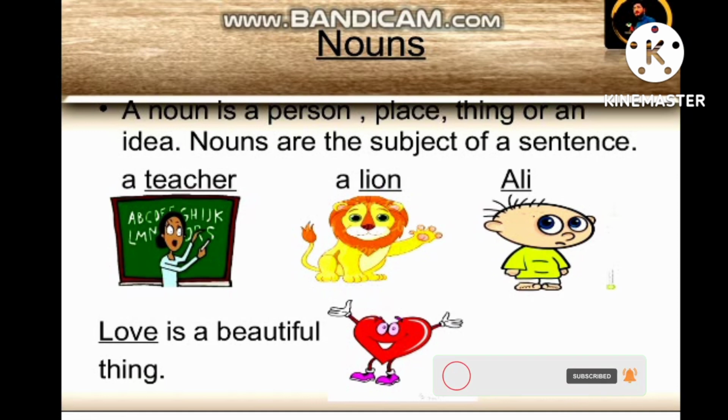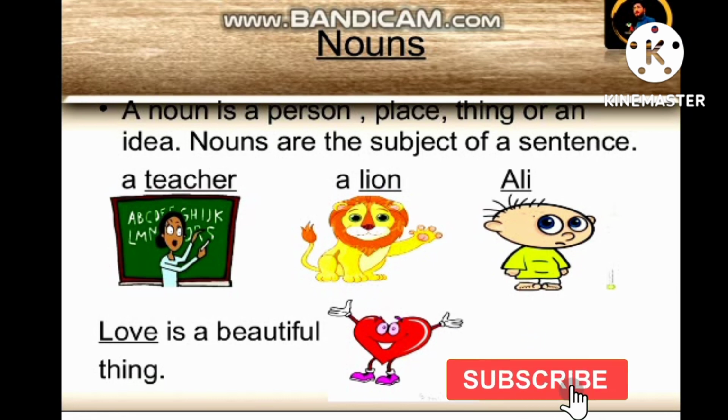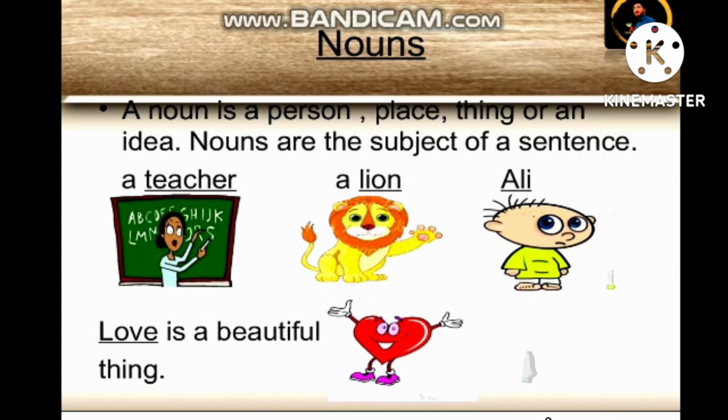For example, chair, table, pen, line, home, tree, mobile: these are nouns.